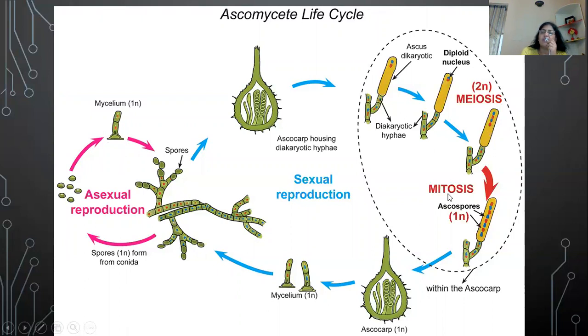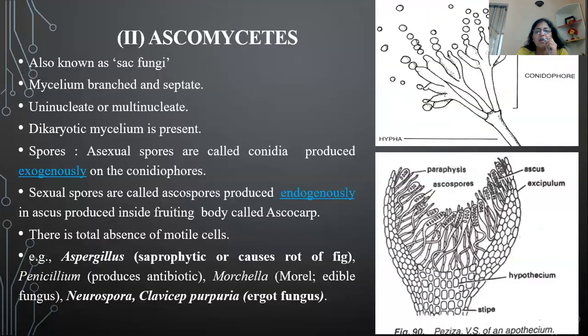These 4 spores again divide, but this division is not meiosis, it is mitosis. It's another type of cell division where the chromosome number remains the same. So altogether, there are 8 ascospores produced. When we see it in the diagram, 8 cells, 8 spores are produced, and they are all haploid spores. These spores get spread in the environment and develop into new hyphae. So that is the detail of ascomycetes. The common examples are Aspergillus.